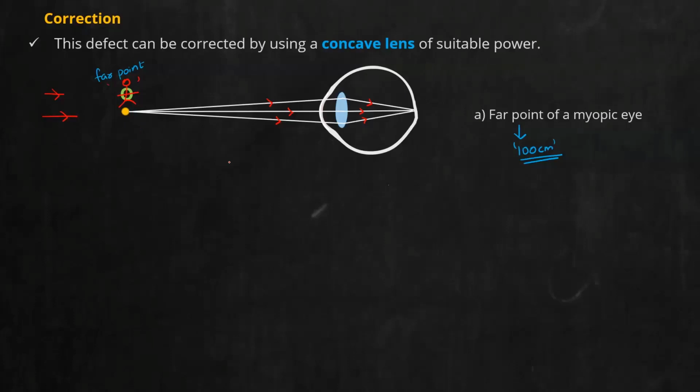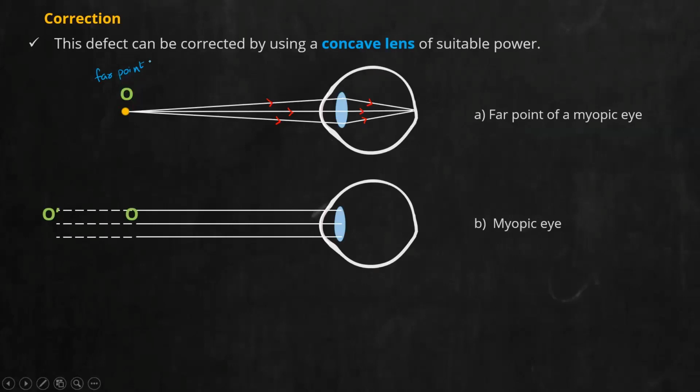But now, if an object goes further away, that is, at a distance u greater than the far point, in that case, what will happen? The person will not be able to see it clearly. Here, the image formation happens in front of the retina. So we are going to see that case next, for a myopic eye. And for a myopic eye, I'm going to take the object even farther.